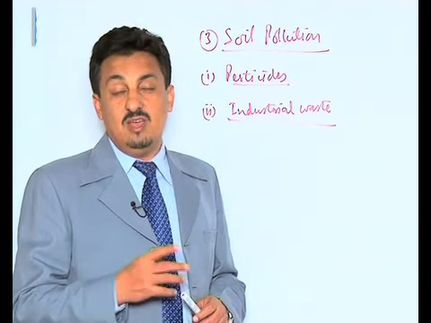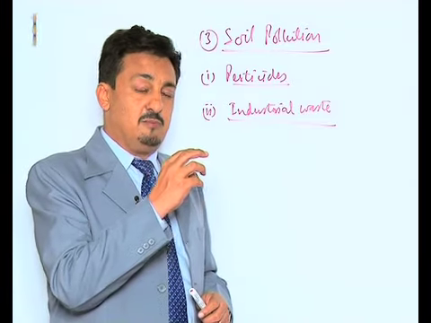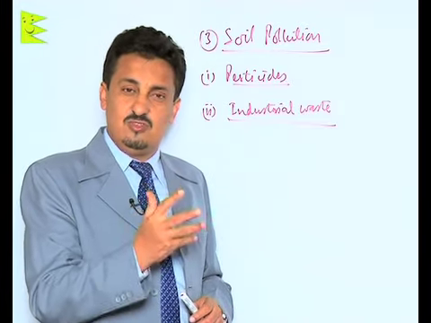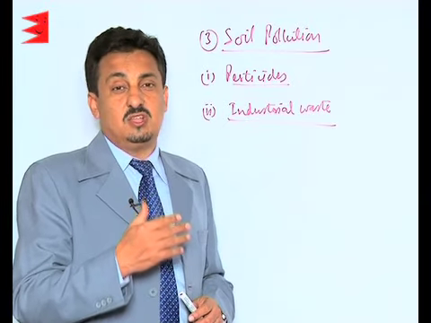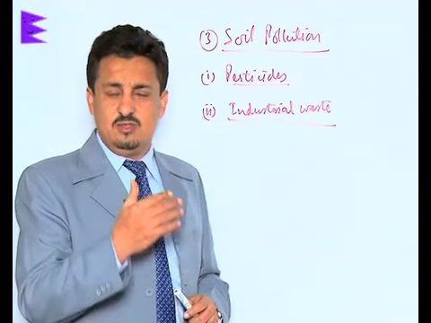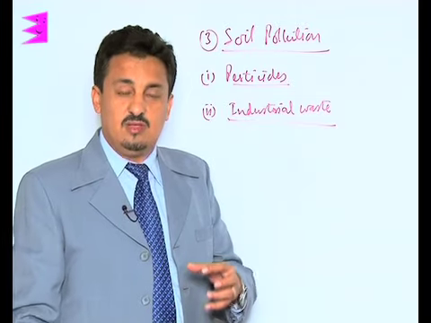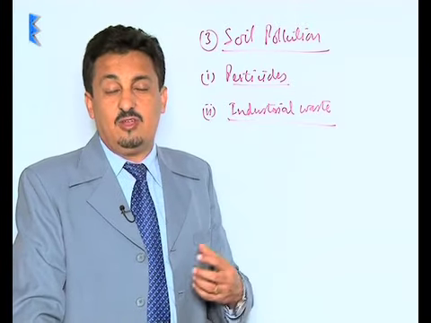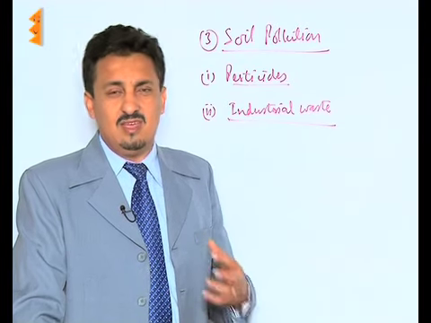But it has caused a serious problem, because these pesticides and insecticides which we use in order to increase our crop production are non-biodegradable. They persist and slowly enter the food chain, and through the food chain into human beings, and they cause serious medical or biological problems like infertility.